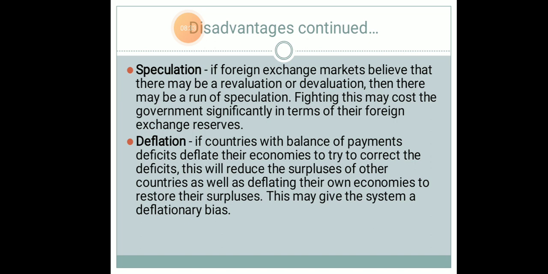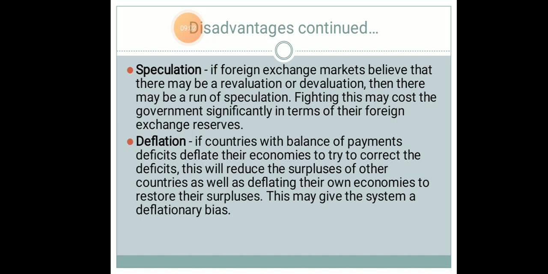Then deflation. If countries with balance of payments deficits... you all are aware, balance of payment is the difference between what we pay to other countries, that is what we import from other countries, and what we export to other countries. The difference will be considered as balance of payment, and if the import is more than export, then it is considered a deficit in the balance of payment.